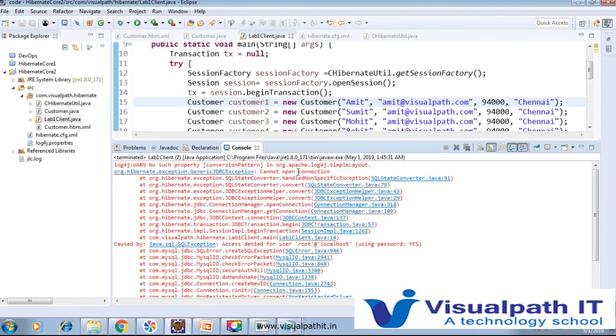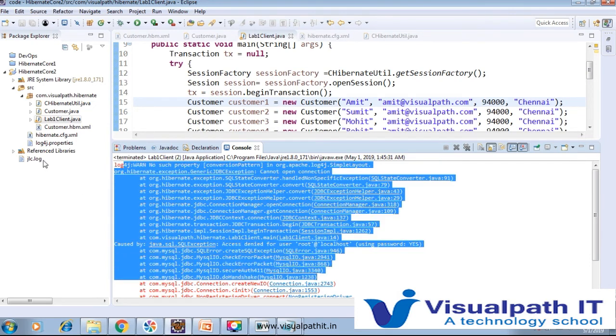So we'll see that there is a clear message: access denied for user root@localhost using password. Yes, so we are using a password, but we are providing a wrong password. So some warning is there, a log4j warning about no such property kind of thing, and some template is there.